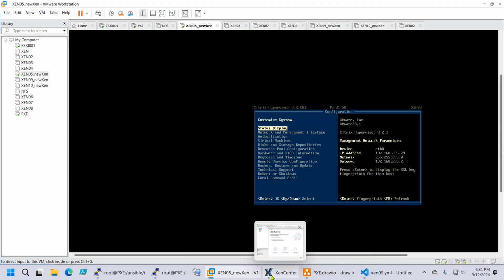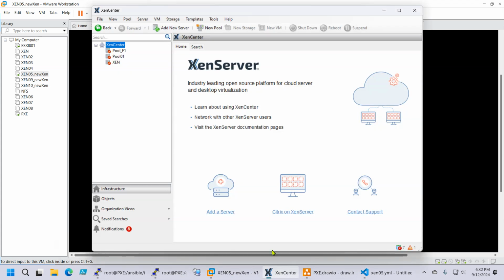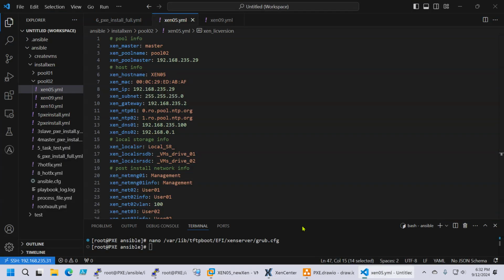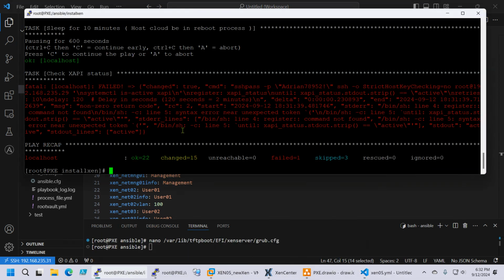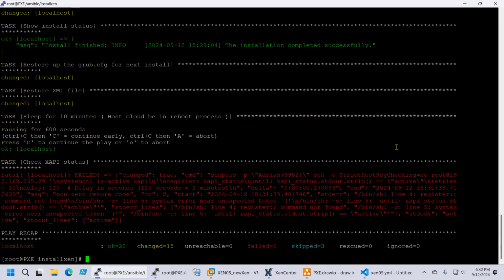But let's see what happened. Where is it? So let's see what happened here. Check the XAPI status. Why did it not like the XAPI status?